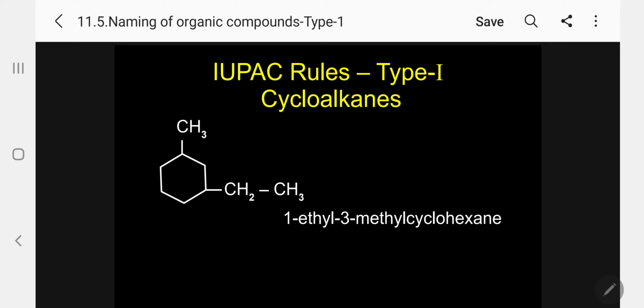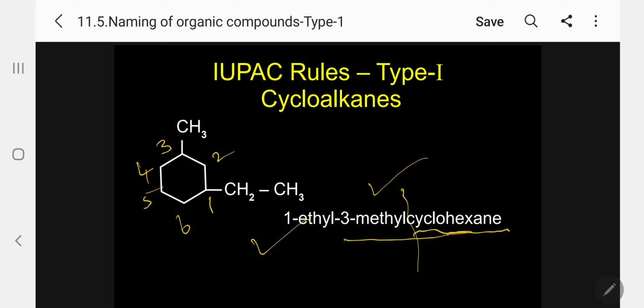This is a six-membered ring, the parent is hexane, with the primary prefix cyclo, so cyclohexane. In the cyclohexane, there are two substituents, ethyl and methyl. So which one do we give priority? Alphabetically, numbering 1, 2, 3, 4, 5, 6, so 1-ethyl-3-methylcyclohexane. This is the correct IUPAC name. Please follow. The methyl substituent and the parent hydrocarbon name I am adding as a single word: methylcyclohexane.